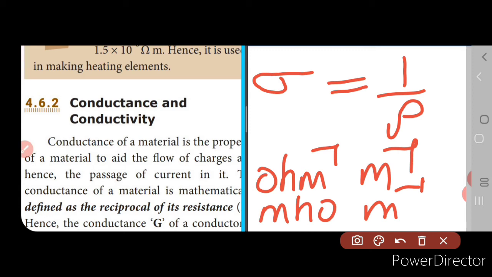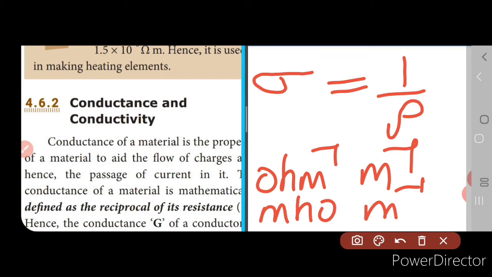So the conductivity will be constant. Now we said that the resistivity is constant for a given material, isn't it? So similarly, the conductivity is constant for a given material. And the conductivity is nothing but the measure of the ability to pass the current through the conductor. Now there are good conductors. For example, copper, aluminium. So these are the good conductors, the materials which have good conducting capacity.